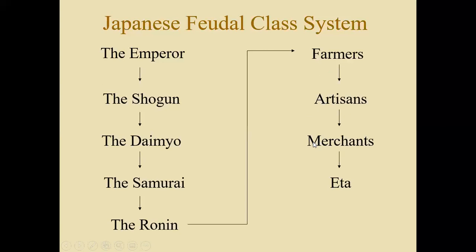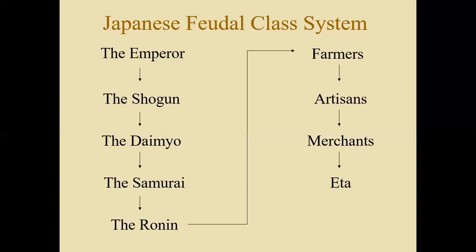The reason why merchants were at the bottom is even though merchants could become very wealthy in Japan, they were seen socially at the bottom of their ladder. And it had to do a lot with the introduction of Buddhism that came from China into Japan. Buddhism views merchants as people who don't produce anything, who don't contribute. All they do is profit from the production of other people. So they're very much looked down upon within Japanese society.